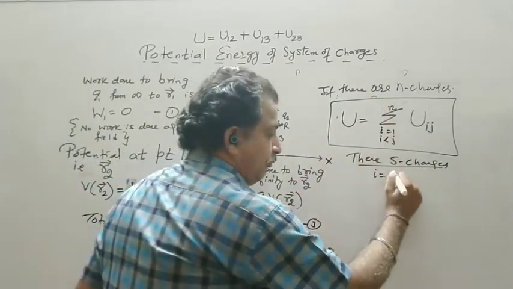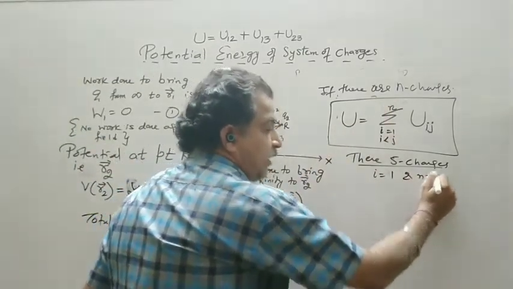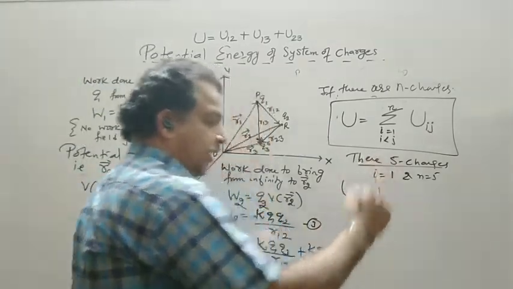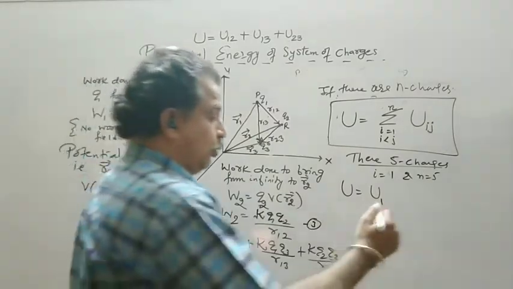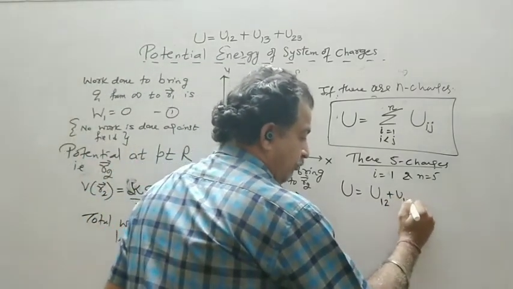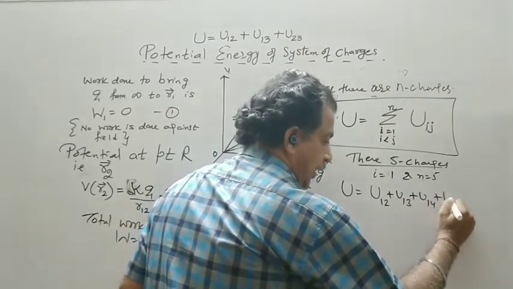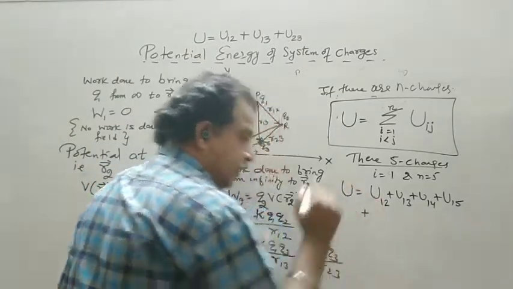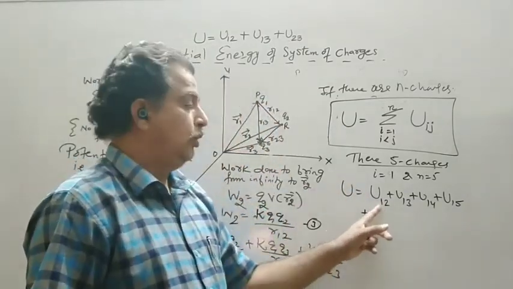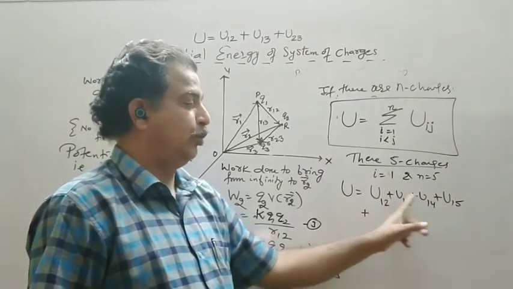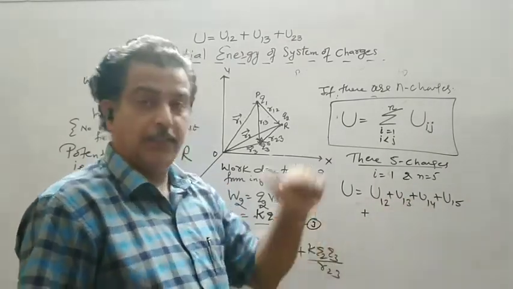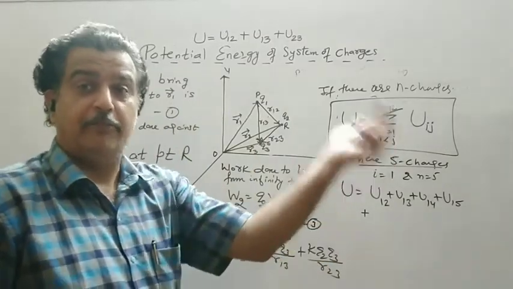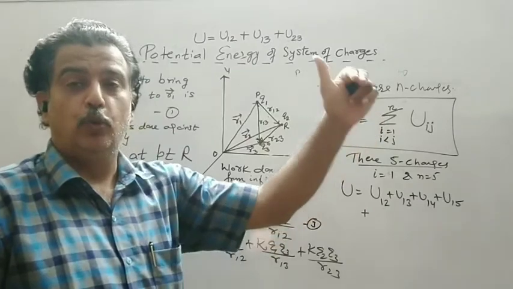So I will write i taken as 1, so j should give U12, U13, U14 and then U15. It means 2 is brought against 1, 3 is brought, then 4, 5th. Now when I bring the third charge, it is also brought against 2. When I bring the 4th charge, it is brought against 1, 2.